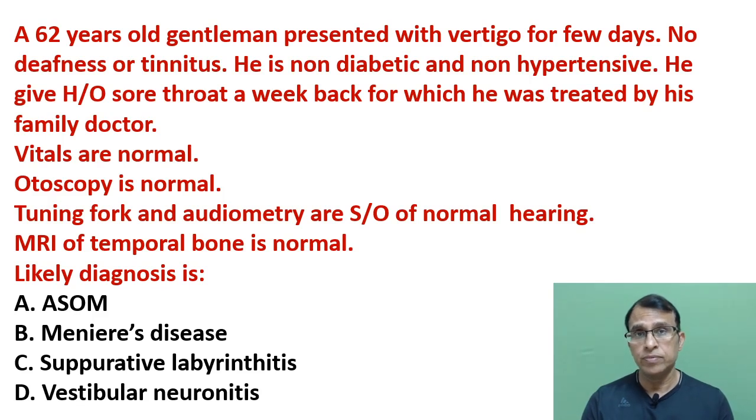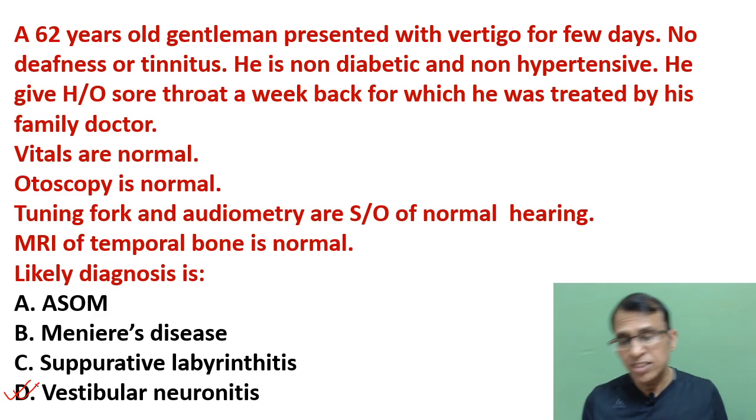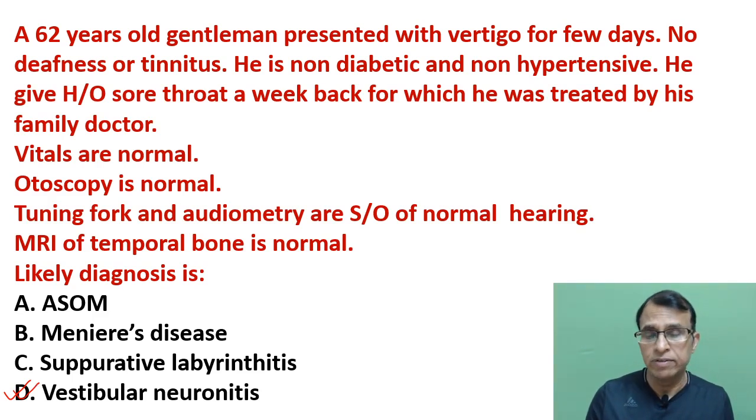Likely diagnosis: acute suppurative otitis media, Meniere's disease, suppurative labyrinthitis, vestibular neuronitis. So what is your correct answer? Elderly person, only vertigo for a few days, history of sore throat, no other symptom, no other finding. That's what it says. Hearing is normal. And the answer is vestibular neuronitis, D. Actually, this is a very typical or classical presentation of vestibular neuronitis.